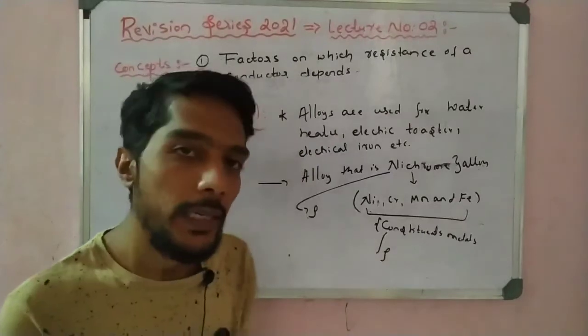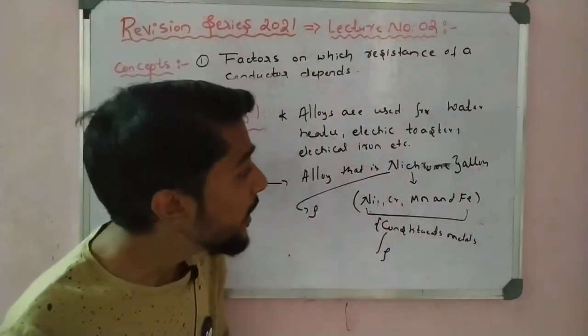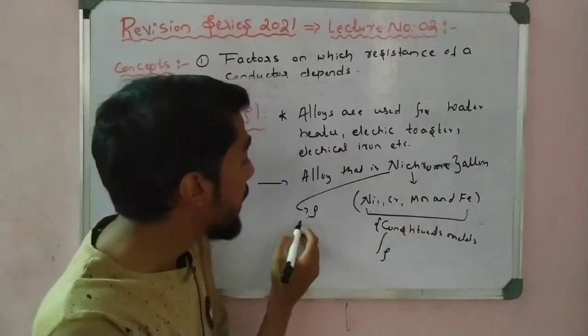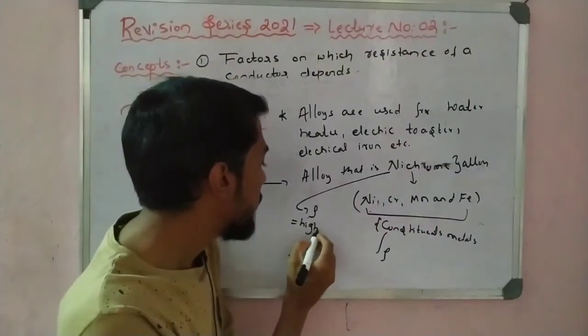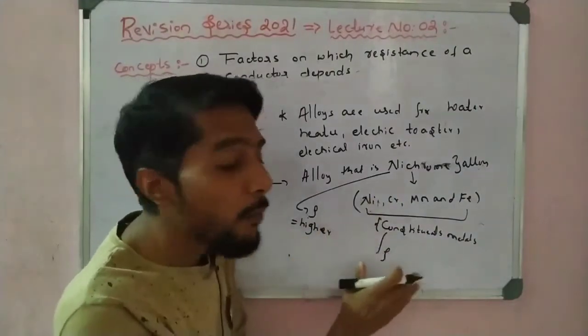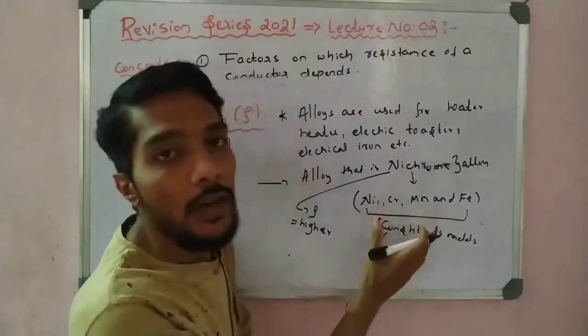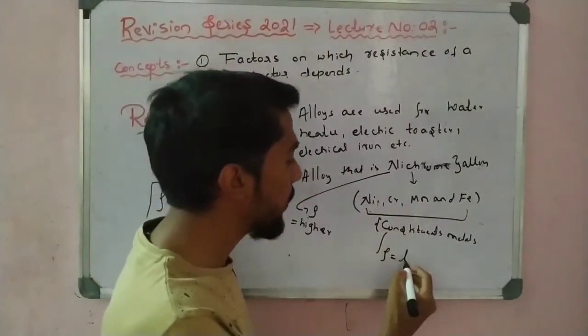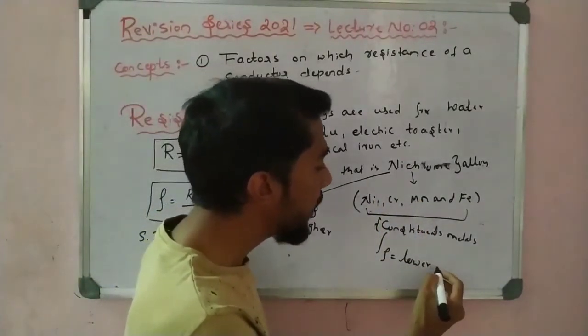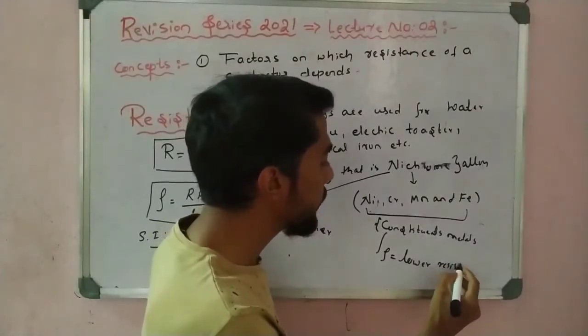What do you observe? See the table yourself: the nichrome resistivity is higher as compared to its constituent metals, which are lower. You get the idea? Lower resistivity.